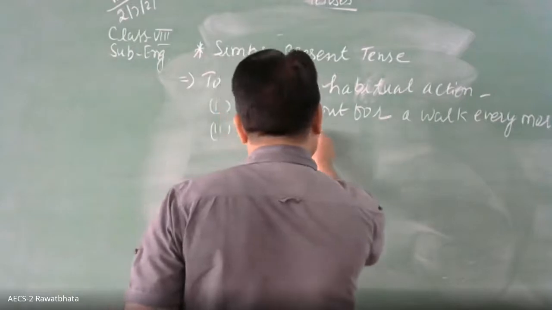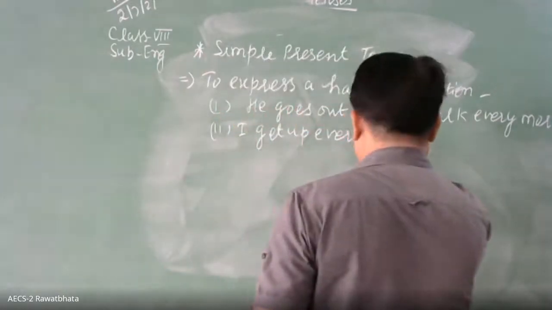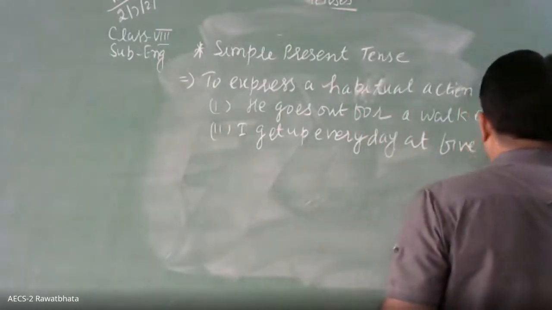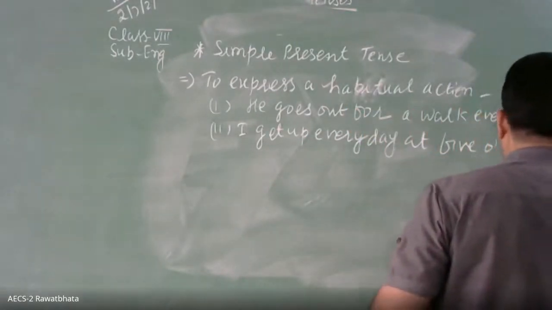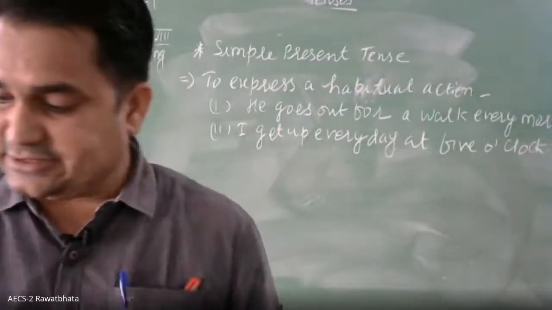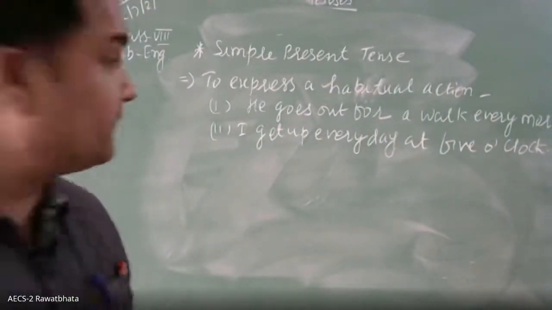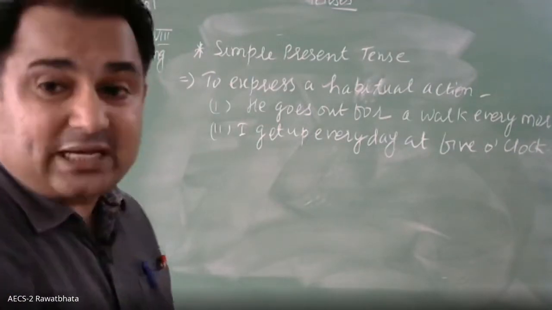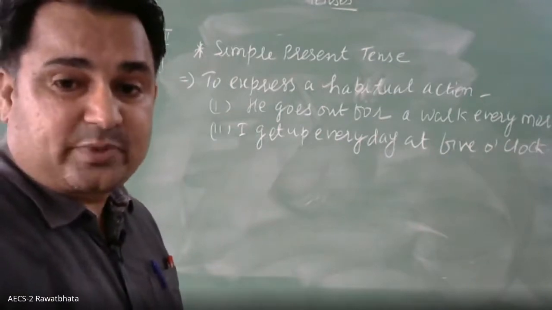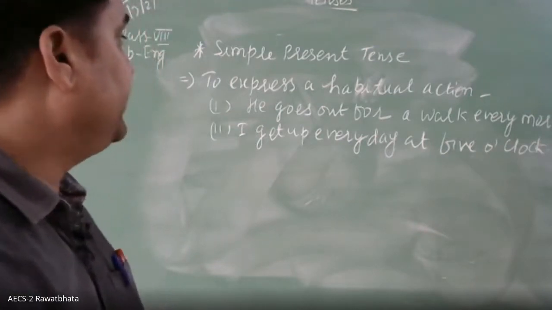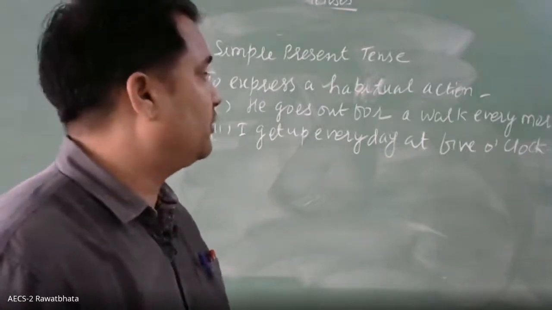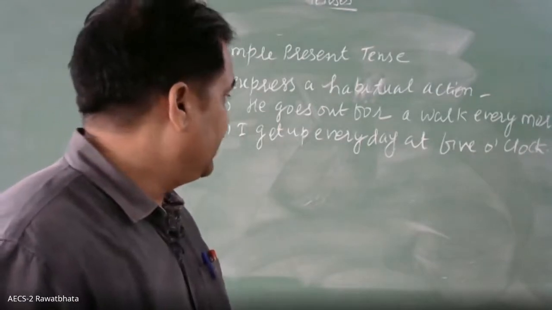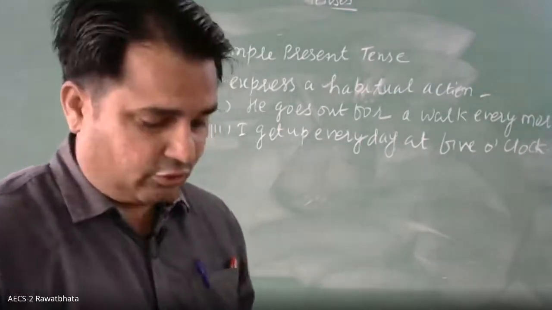I get up every day at 5 o'clock. Okay, so you write it, children. Simple present tense is used to express a habitual action. He goes out for a walk every day. I get up every day at 5 o'clock.